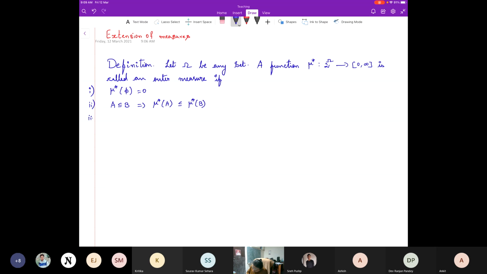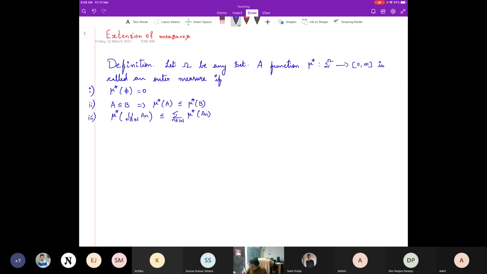Third one is what is known as countable subadditivity: mu star of the union should be less than or equal to the summation over n in N of mu star.